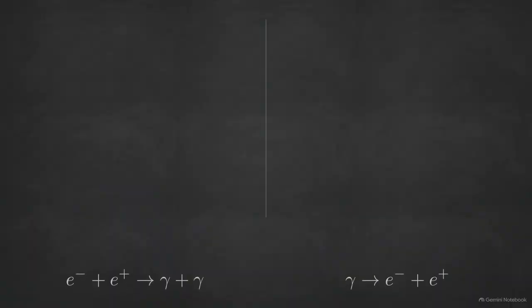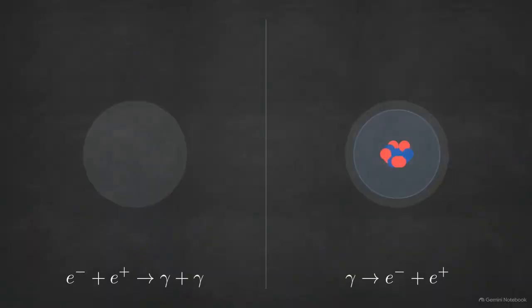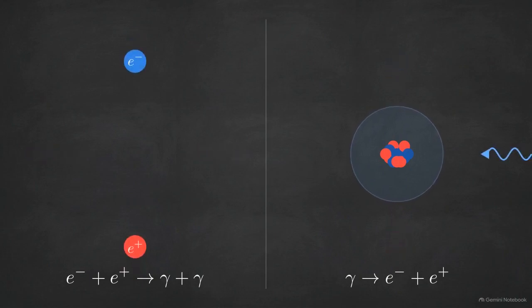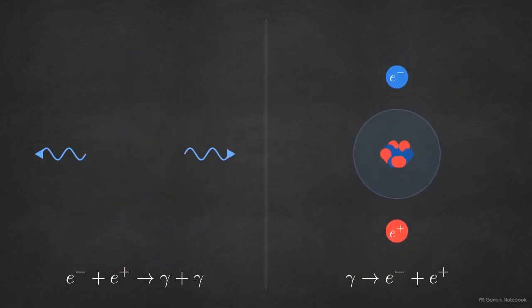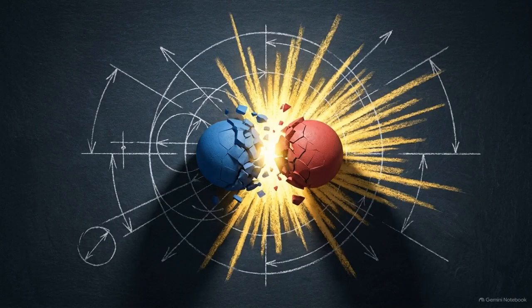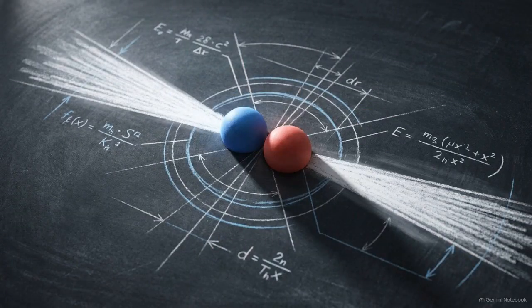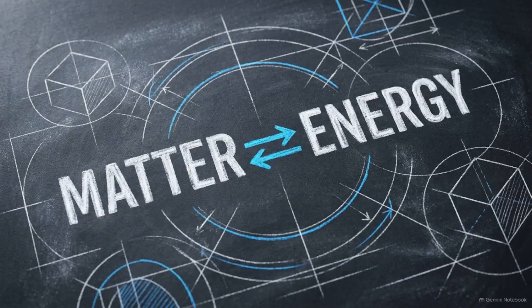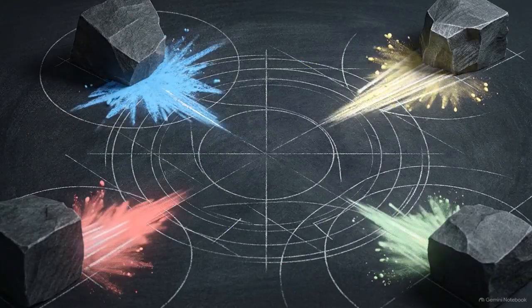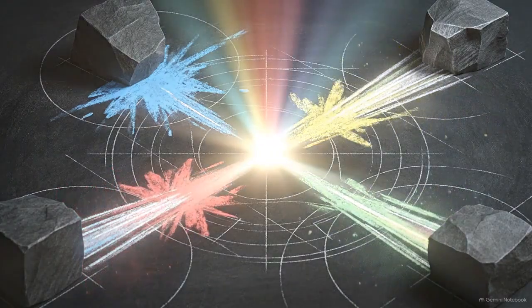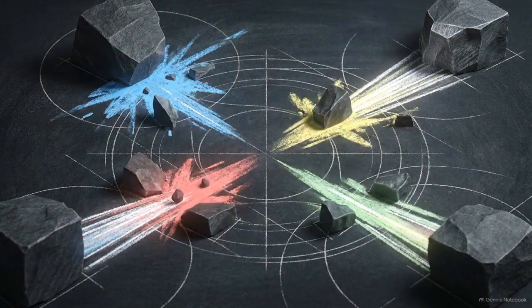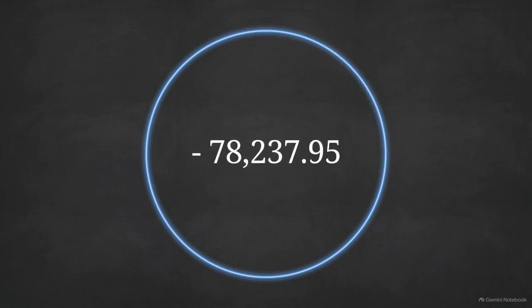When we place the annihilation and production engines side by side, the symmetry becomes clear. Looking at their respective equations, they are perfect mirrors of one another. On the left, matter mutually destroys itself to radiate energy out into the universe. On the right, a concentrated threshold of energy collapses to manifest new physical mass. Whether you read the equation from left to right or right to left, the underlying mechanics do not change. Pair annihilation and pair production prove that while the universe freely trades back and forth between mass and energy, the total energetic value of reality remains perfectly, permanently conserved.